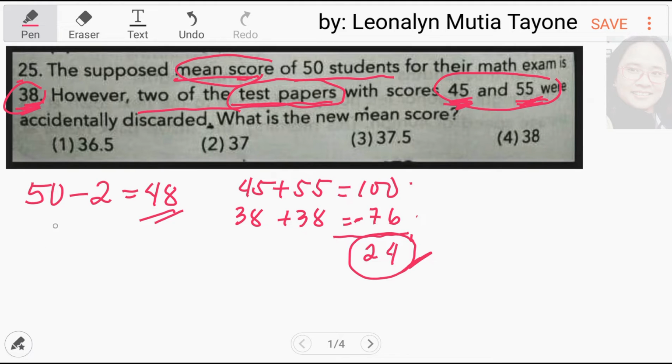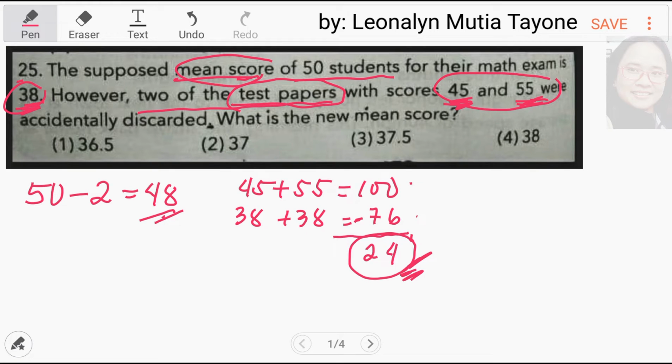Lahat ng 50 students na yan, tag 38 sila lahat, kasi ina-add siya tapos dinivide. 38 na, dinivide into 50. Ngayon, ang nawala ay 45 at saka 55. So, itong 24 na ito, ang natira na lang ay 48 na mga estudyante.